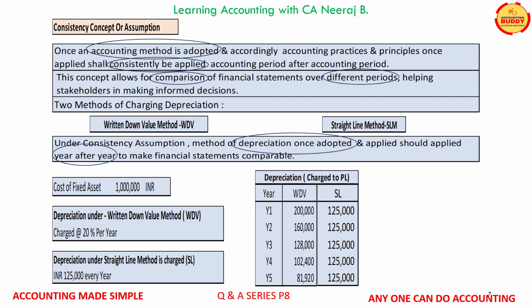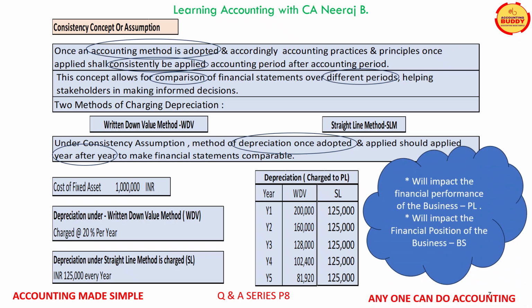Depending upon the method of depreciation adopted, the depreciation will be charged year after year. I'm sure we understand now why consistency in accounting is essential. It impacts the business performance and business financial position. We will learn in detail about fixed assets, depreciation, and their impact on the financial statements in our subsequent chapters.